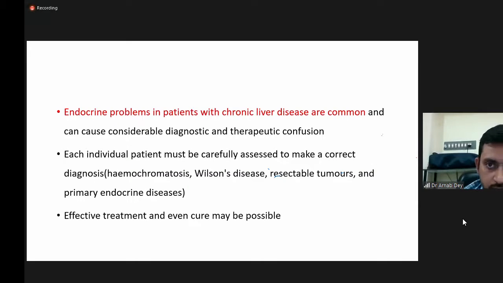Endocrine problems in patients with chronic liver disease are common and can cause considerable diagnostic and therapeutic confusion. Each individual patient must be carefully assessed to make a correct diagnosis, whether it be hemochromatosis, Wilson's disease, resectable tumors, or a primary endocrine disease, which was the cause in our case. An effective treatment and even cure may be possible in these patients.